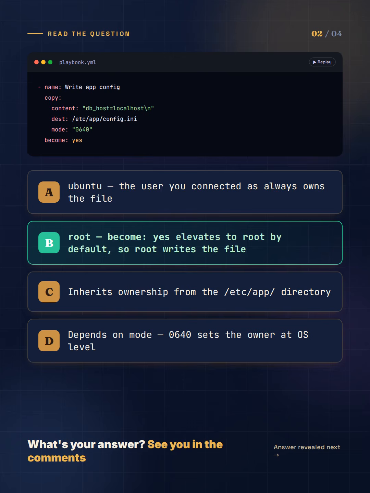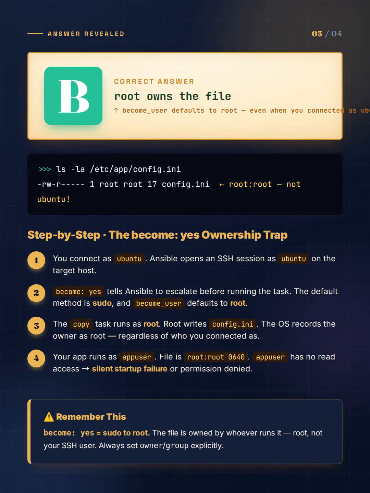B. Root, become yes elevates to root by default, so root writes the file. C. The file inherits ownership from the parent directory. D. It depends on the mode, 0640 sets the owner at the OS level. What's your answer? The answer is B.